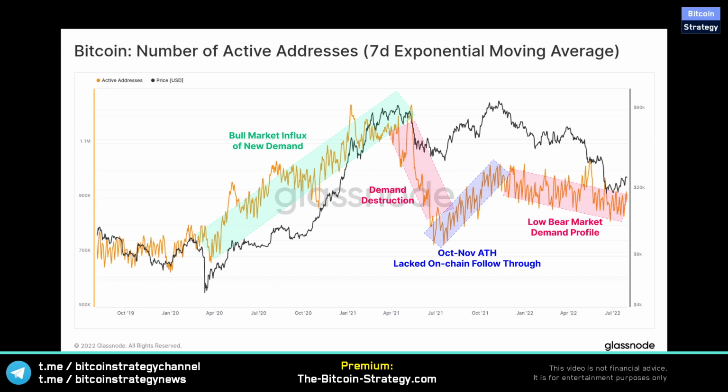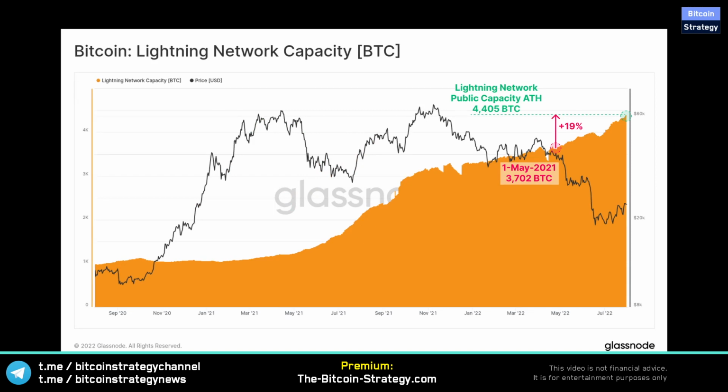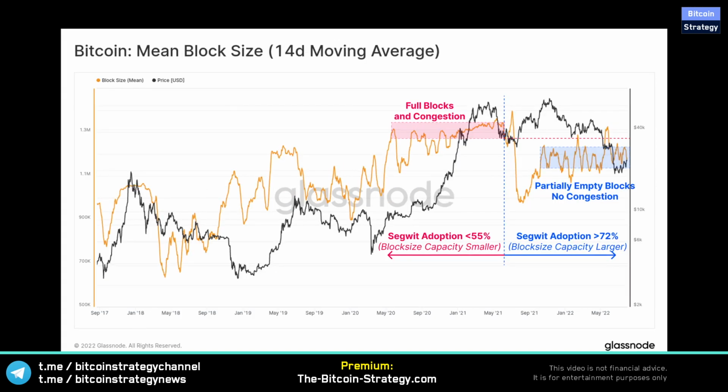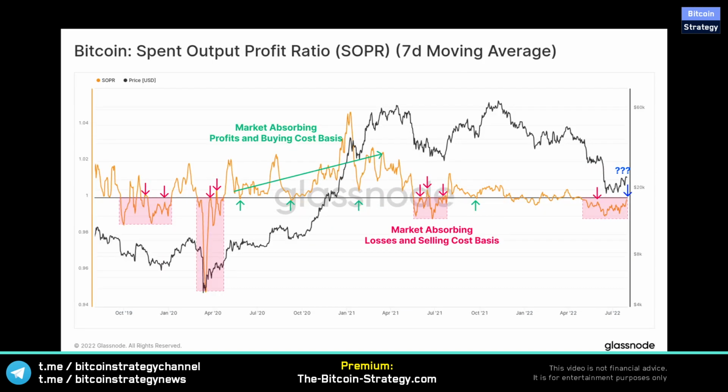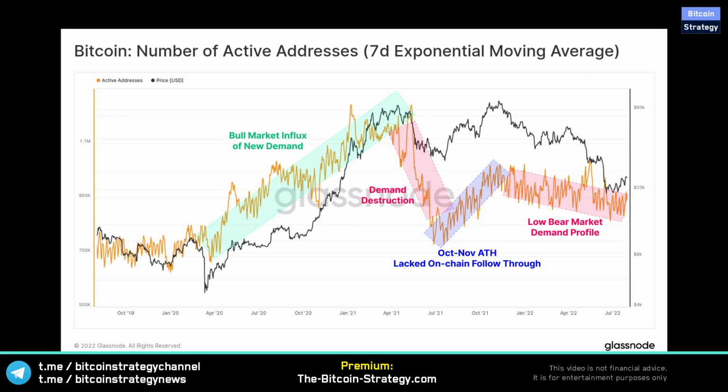Let's look under the hood for Bitcoin and Ethereum, and let's look at on-chain data. These charts are taken from the Glassnode Insights newsletter. The link is in the video description, and it looks at the transaction data. So we are not just looking at prices, we're trying to understand what's actually driving those prices.